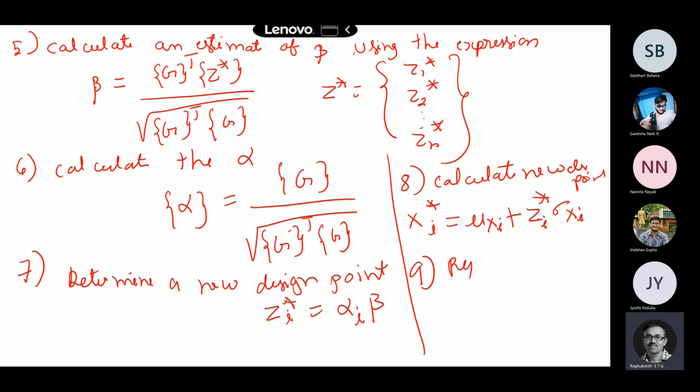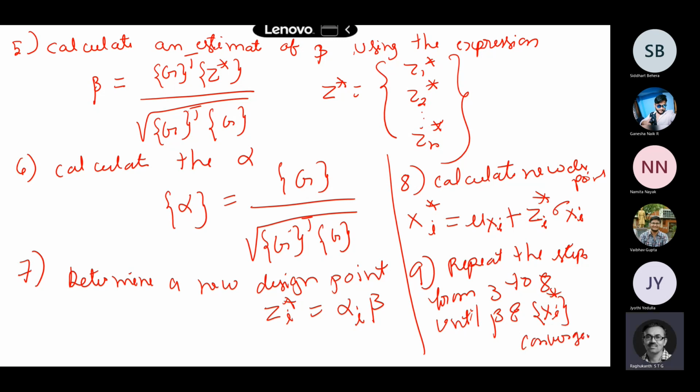So you repeat the steps from 3 to 8 until beta and your design points xi star converge.